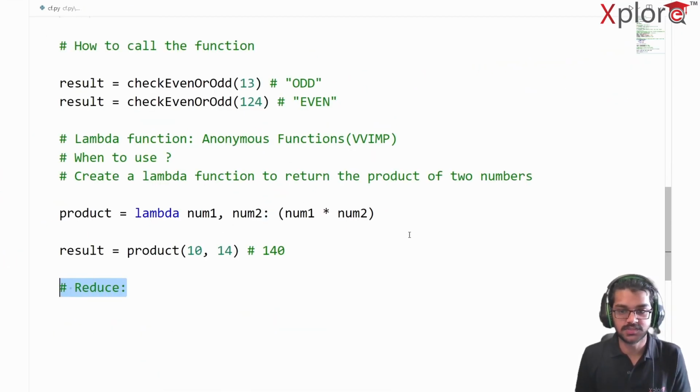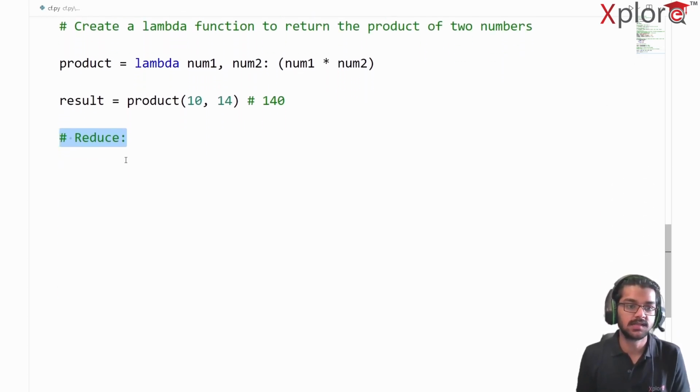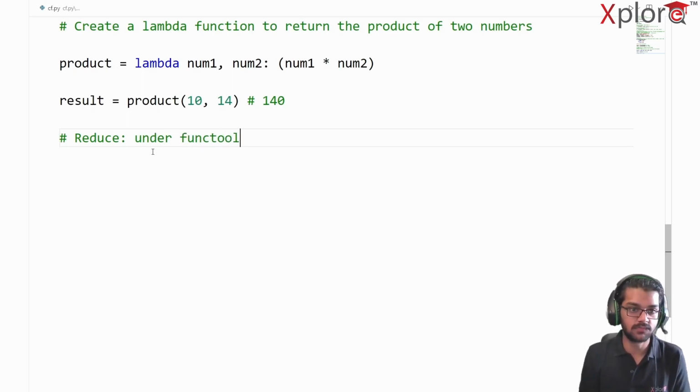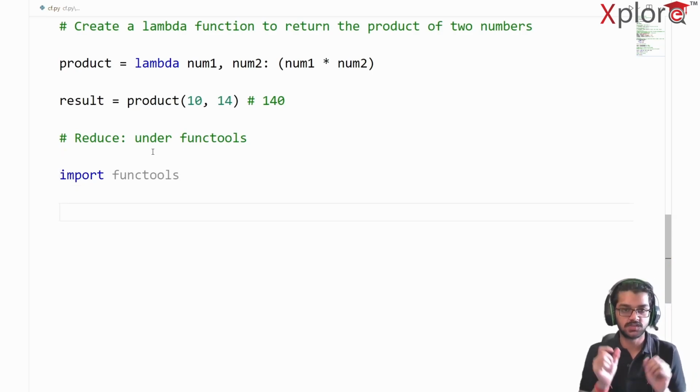Next up, we have reduce. So what is reduce? Basically reduce is a functionality which is available under the functools module. Initially to use reduce, I have to import functools here. So import functools. See, it kind of pops up. Great. Now how will I use reduce? You can use the reduce functionality as follows.